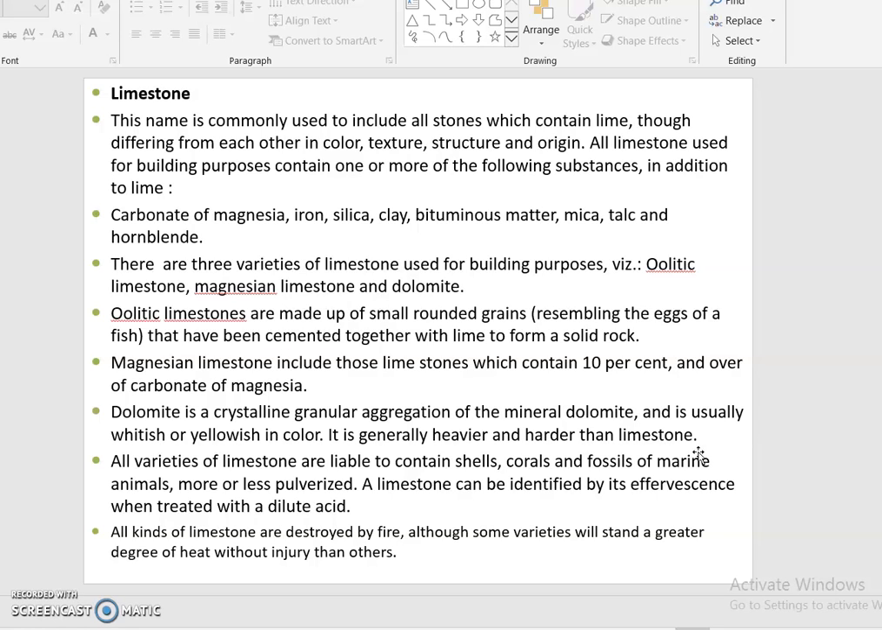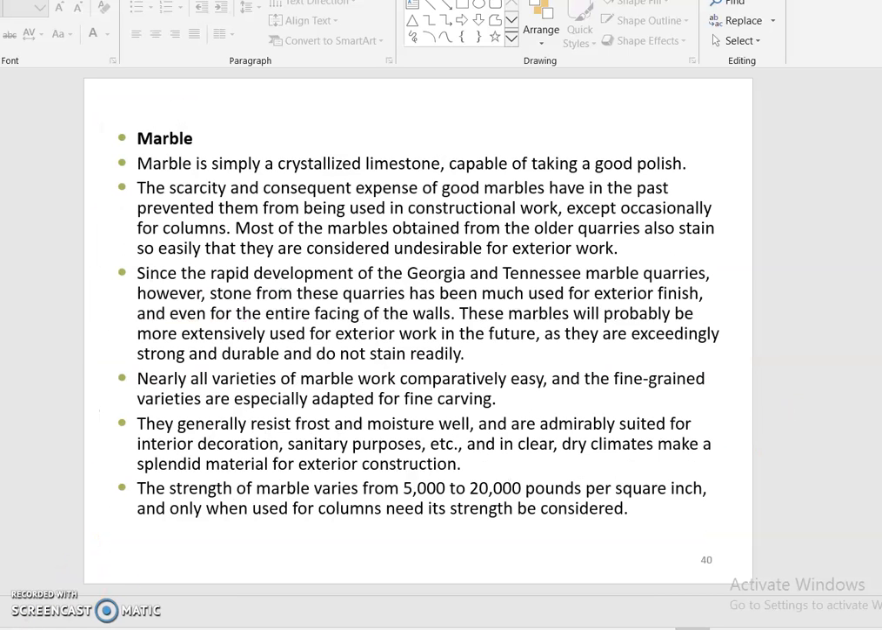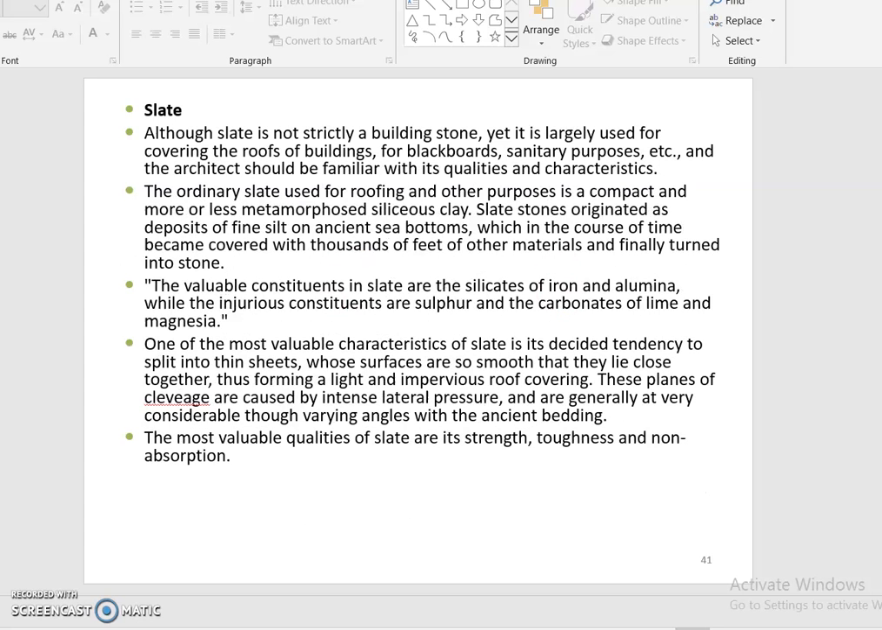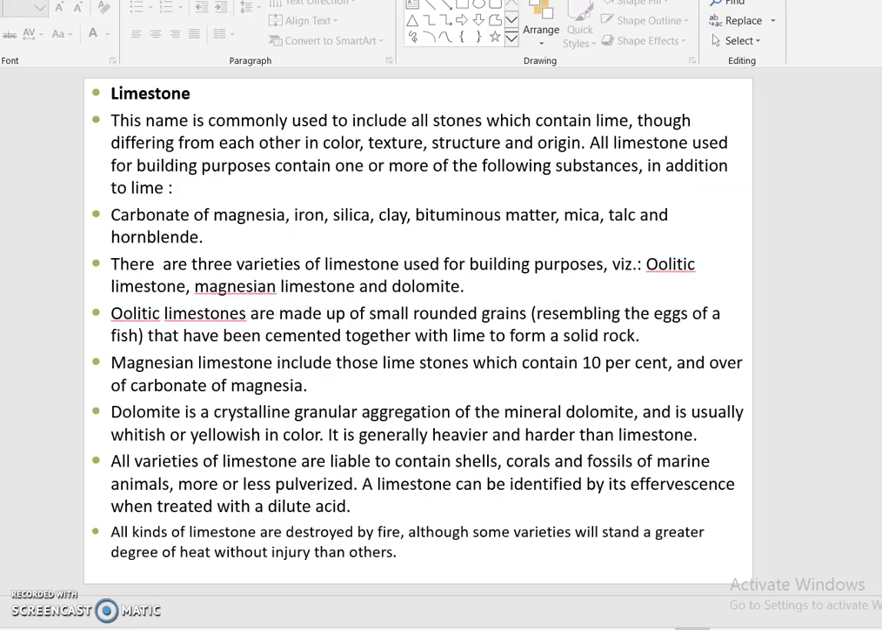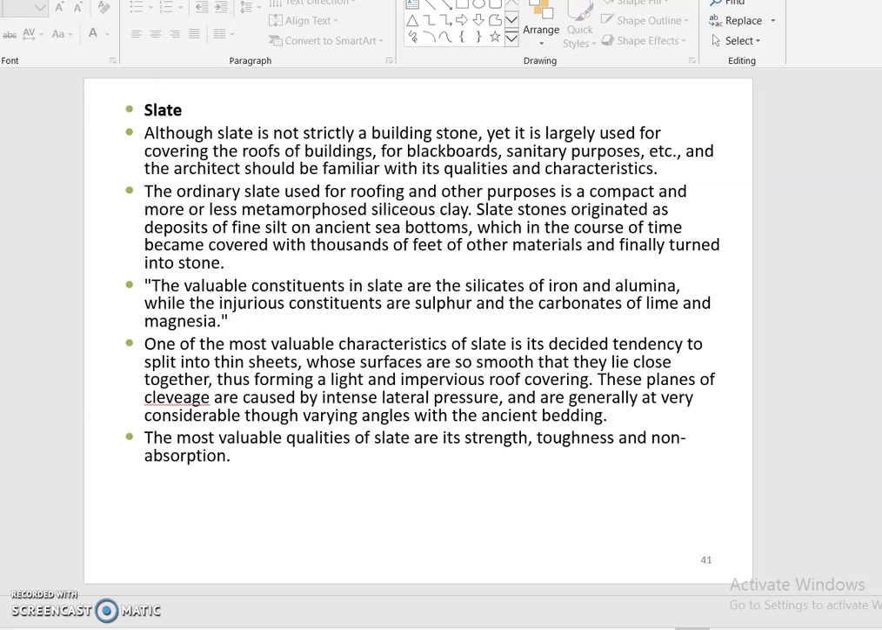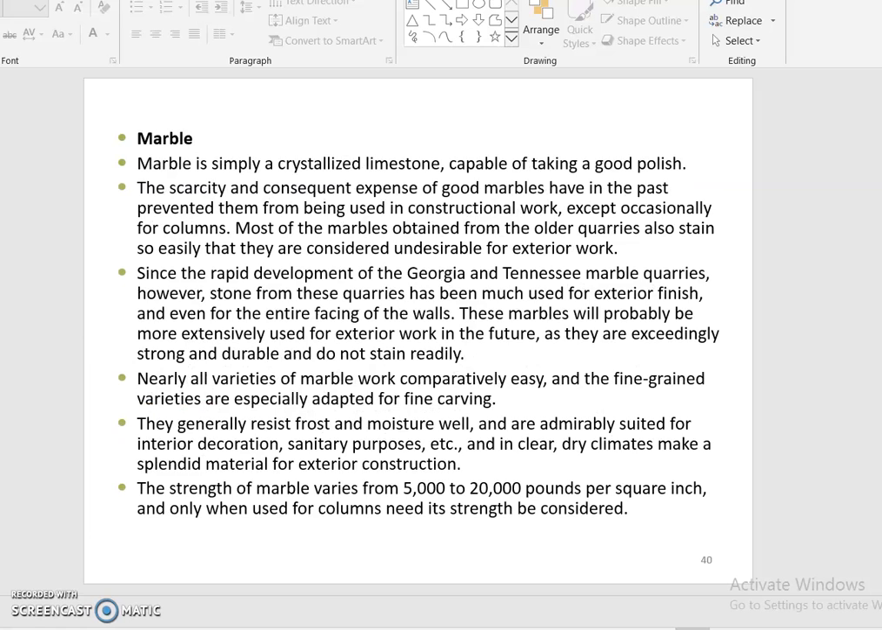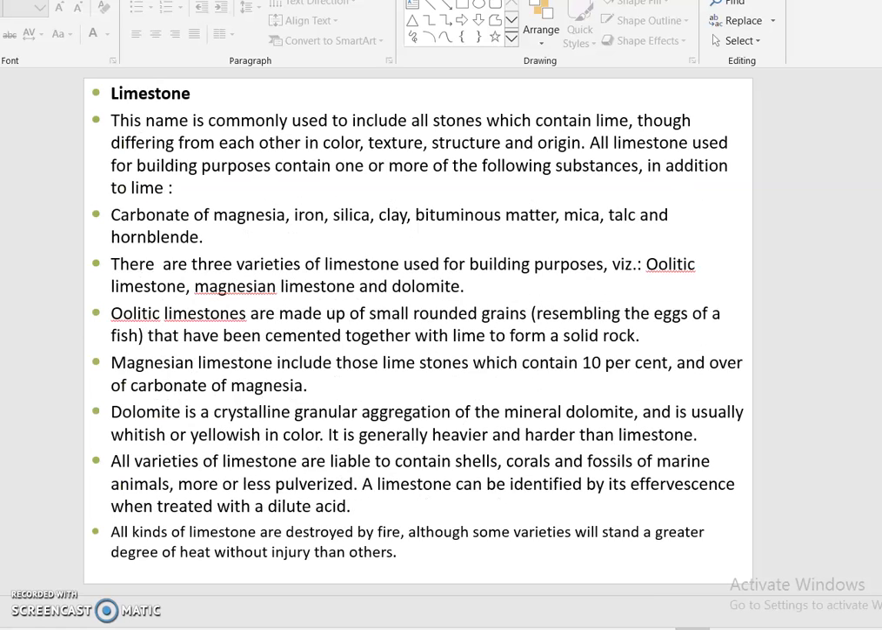There are three varieties of limestone used for building purposes: volcanic limestone, magnesium limestone, and dolomite. So coming to the marbles: marble is simply a crystalline limestone capable of taking a good polish. The next one is slate. Before going to the slate, we should know the limestone, marble, and slate. These three are used in our construction itself.